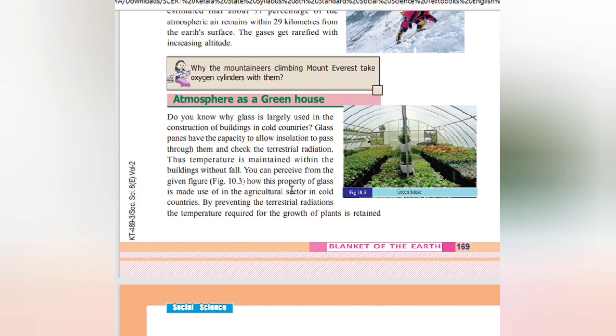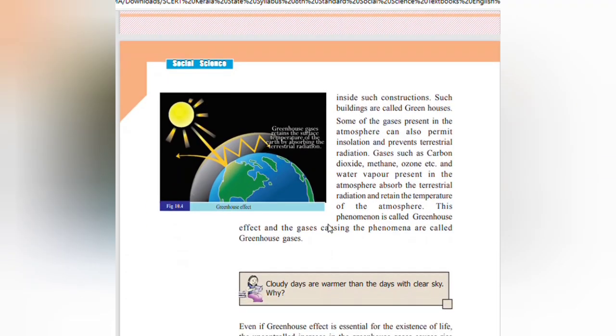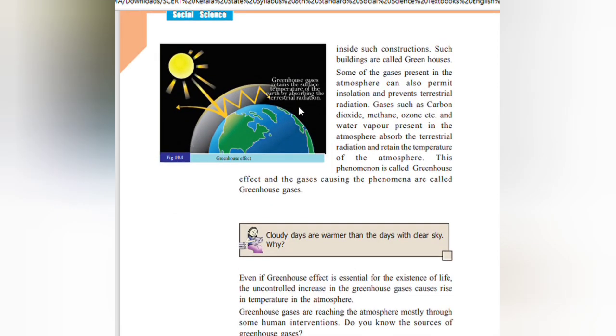You can perceive from the given figure how this property of glass is made use of in the agriculture sector in cold countries. By preventing the terrestrial radiation, the temperature required for the plants is retained. Greenhouse gases retain the surface temperature of the earth by absorbing the terrestrial radiation. Such buildings are called greenhouses.